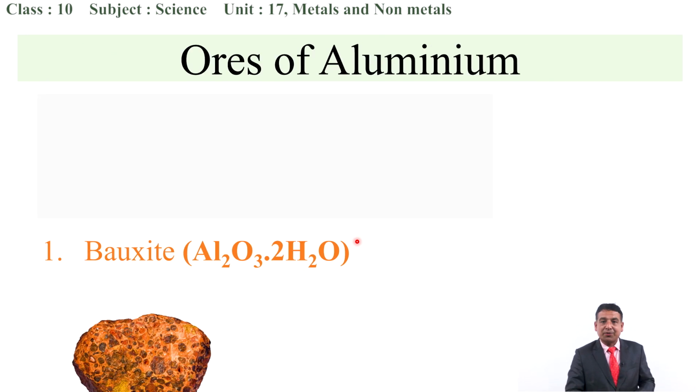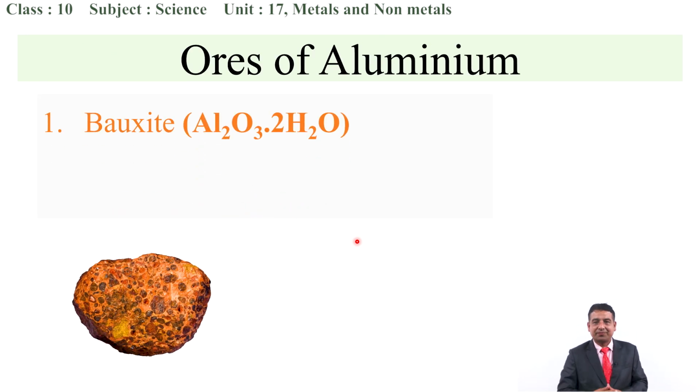Okay. The next one is aluminum, because I have already told you the names of the metals to be discussed in today's class. The ore is bauxite, spelled BAUXITE. The molecular formula of bauxite is Al2O3 dot 2H2O. What does this 2H2O represent? Okay, good, you have said the correct answer, that is water of crystallization. How many molecules of water of crystallization does bauxite contain?